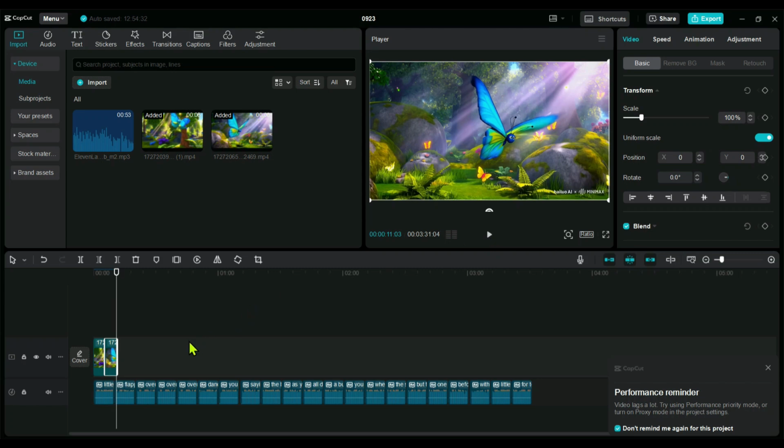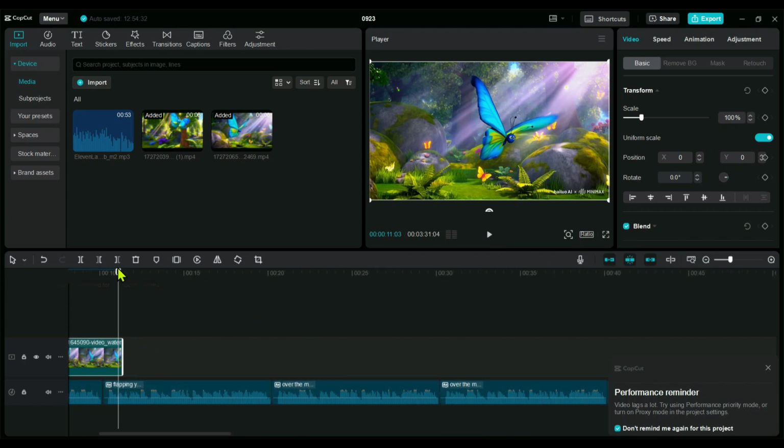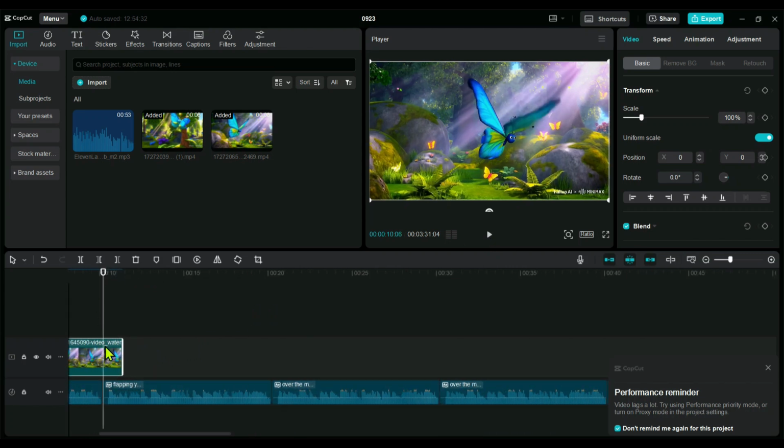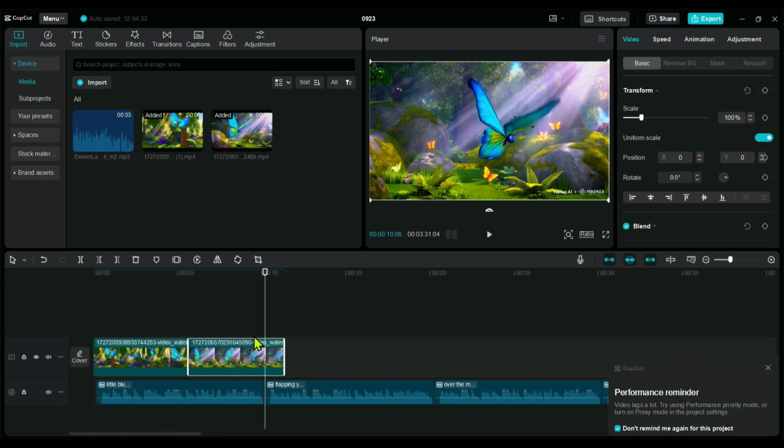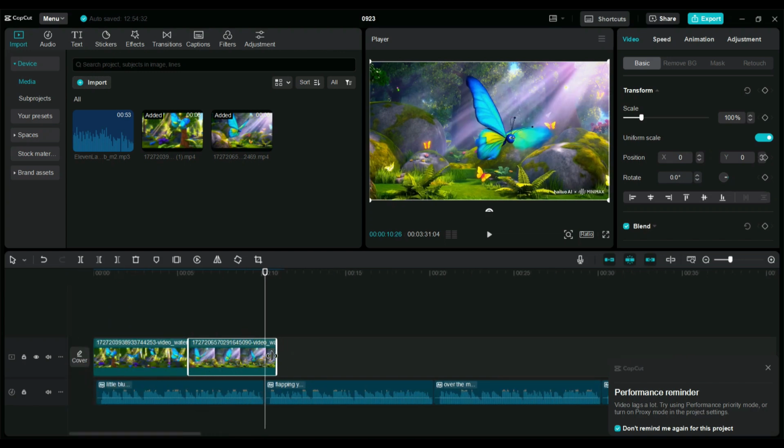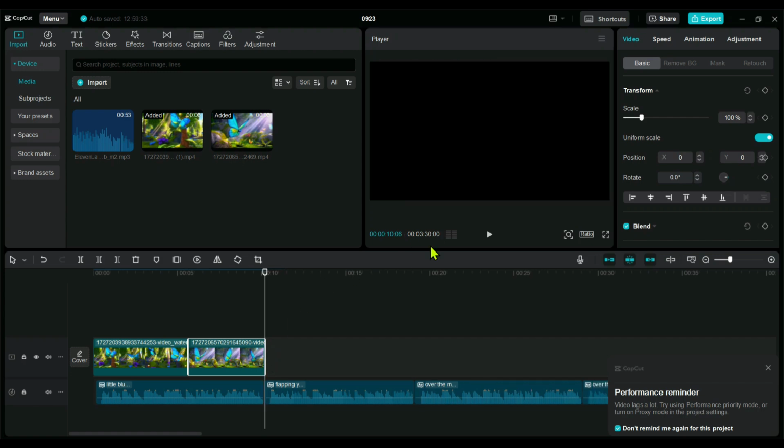Next, we'll zoom in on the timeline to check where the first scene wraps up. In my case, the first line of the lyrics ends here, so I'll split the remaining part of the video. The poem you generate might need a little adjustment, so feel free to set it up as you see fit. If you need to add 2 video scenes for 1 line of lyrics, you can do that, or you can stick to just one if that works too.